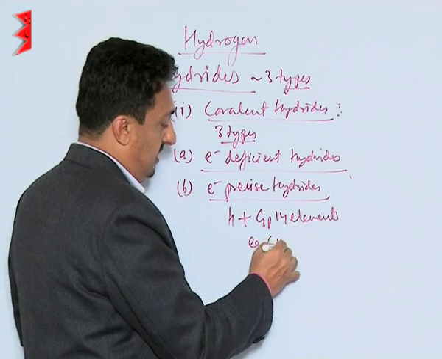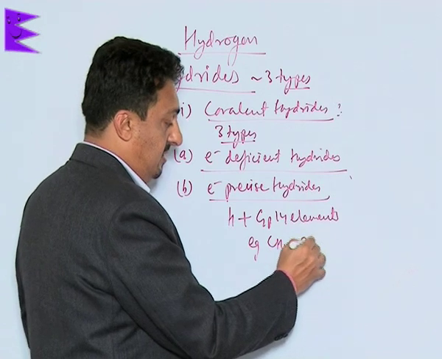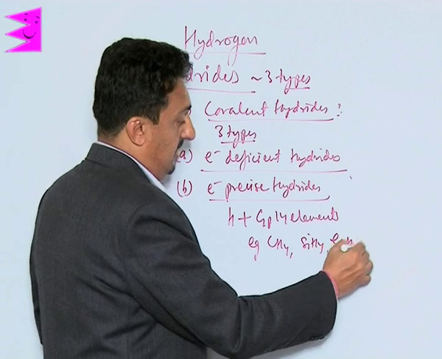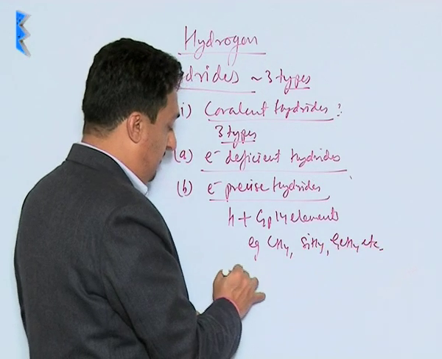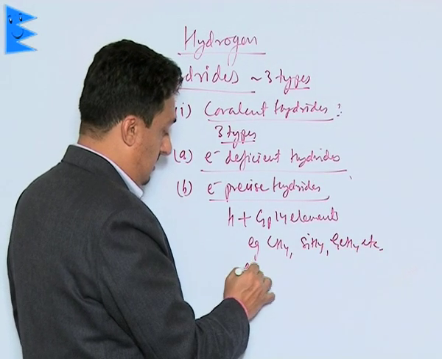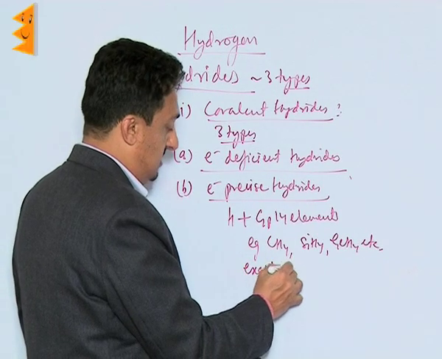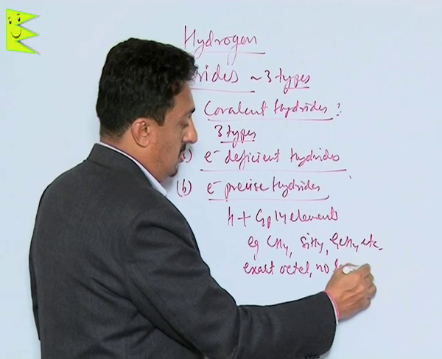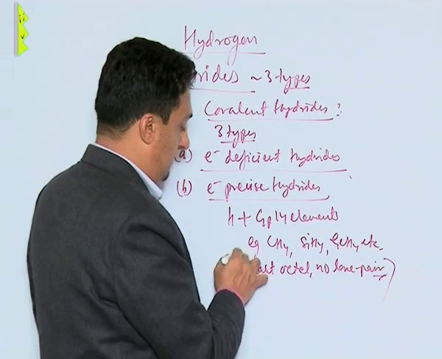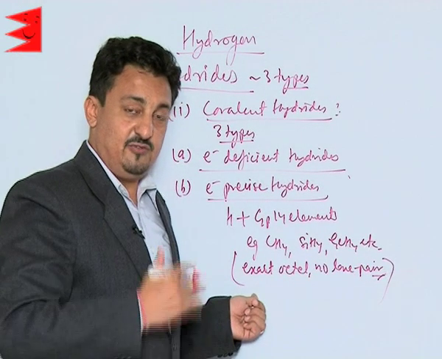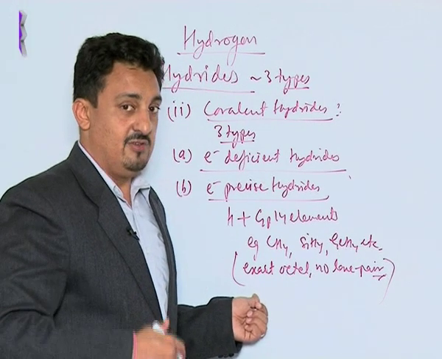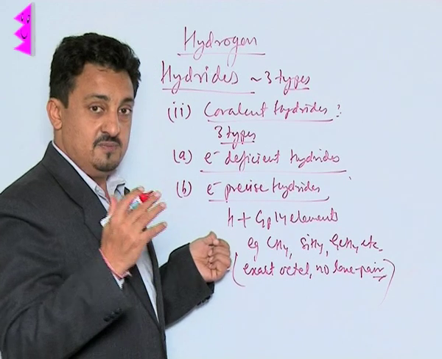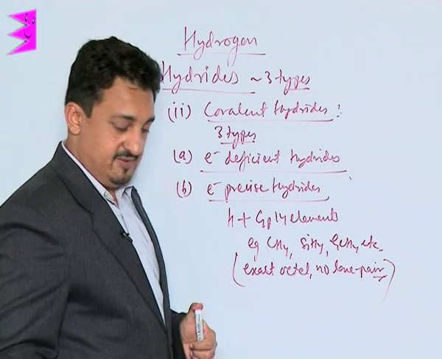Let me give an example like methane, silane, germane, etc. They have exact octet, no lone pair. So they are neither electron deficient nor electron rich because they don't have any lone pairs. That's why they are called electron precise hydrides.